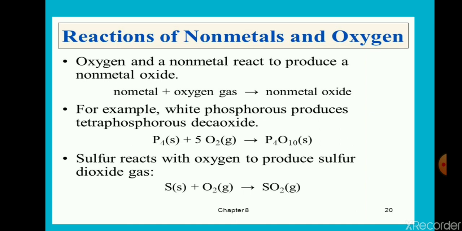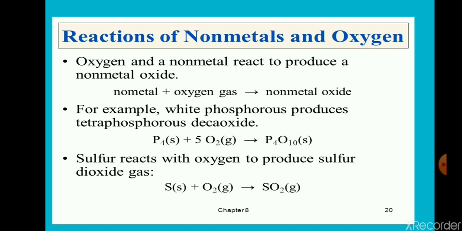Non-metals react with oxygen to produce non-metallic oxide. You can see in the example white phosphorus P4. That means P has 4 atoms of phosphorus. With oxygen forms P4O10.